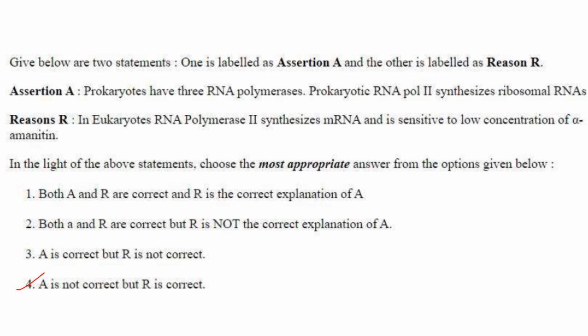Then next one, assertion. Prokaryotes have 3 RNA polymerases. No, prokaryotes have only 1 RNA polymerase, which is responsible for transcribing all types of RNA from DNA. Prokaryotic RNA polymerase 2, that is also not correct. Then reason. In eukaryotes, RNA polymerase 2 synthesizes mRNA and is sensitive to low concentration of alpha amanitin. That is correct. So A is not correct, but R is correct. Answer is option 4.